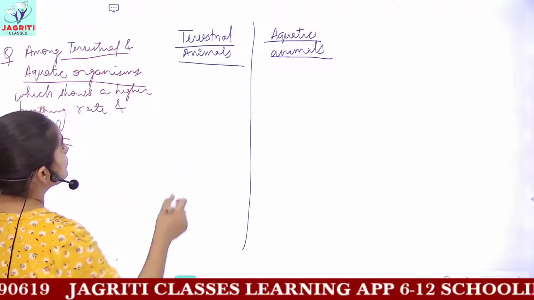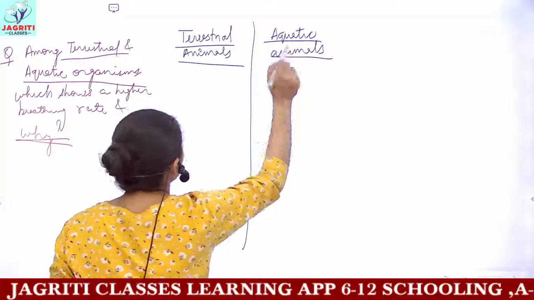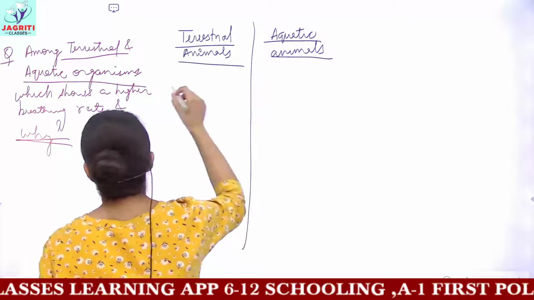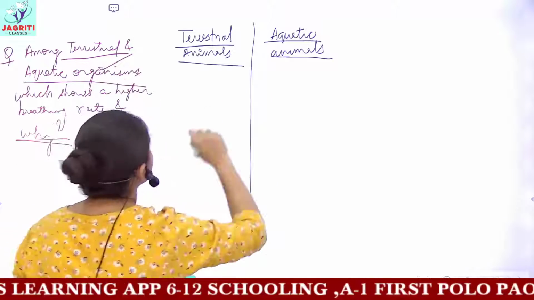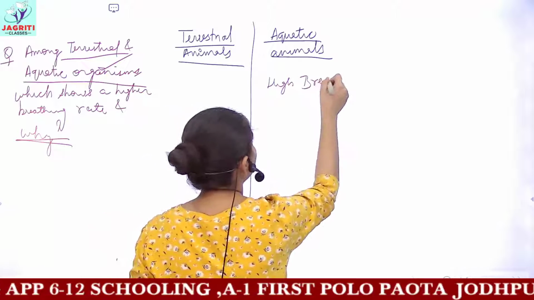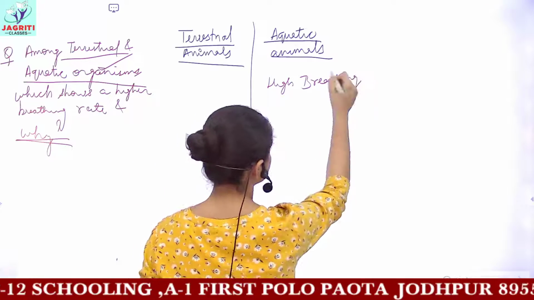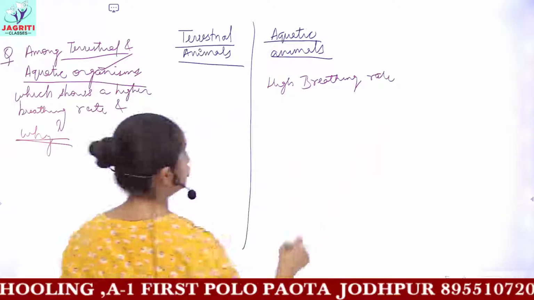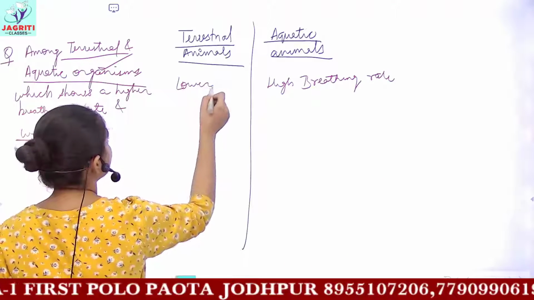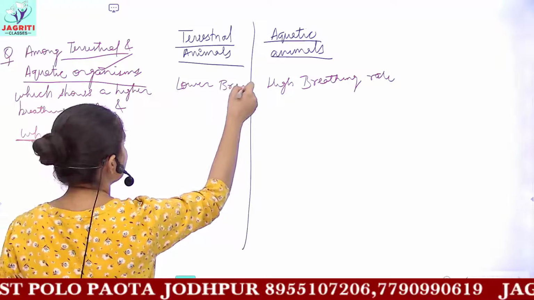So now we'll say that in terrestrial animals and aquatic animals, firstly, I'll tell you that breathing rate is high in aquatic animals. They have a higher breathing rate as compared to your terrestrial animal group. So we can say that terrestrial animals have a lower breathing rate.